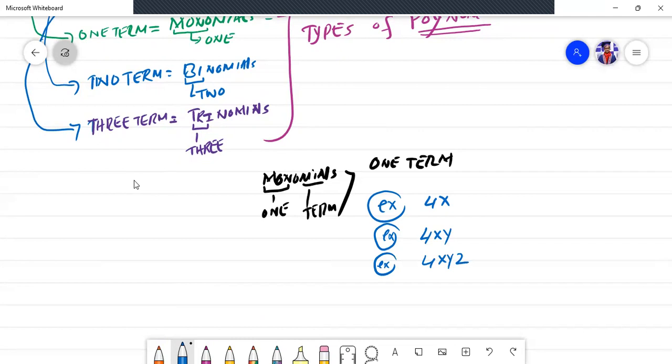So this is all about the examples of monomials. It could also be, let me give you another example, 5. Let me give you example 10. This is the example of monomials or the one term.